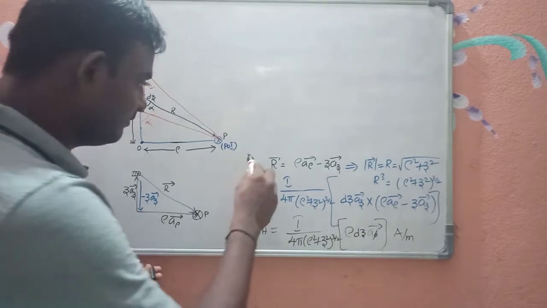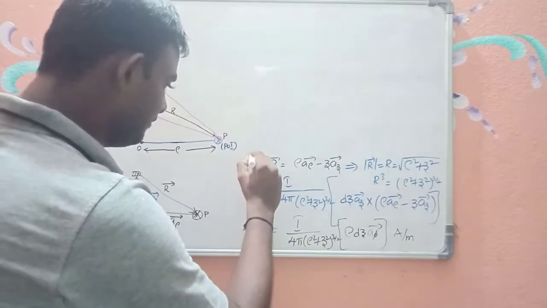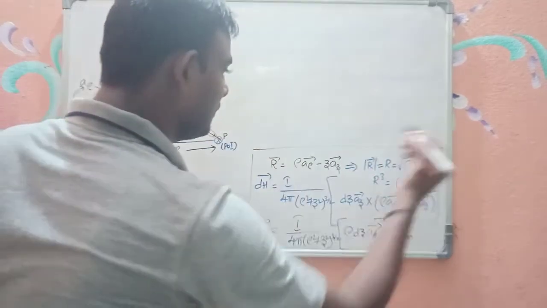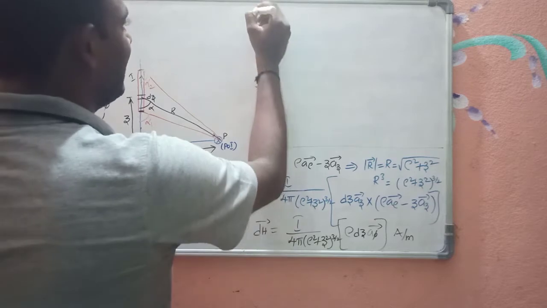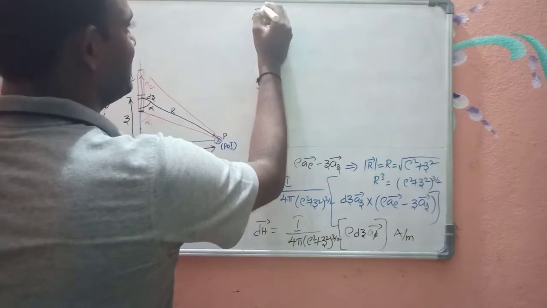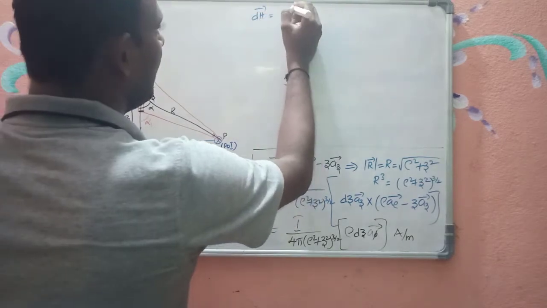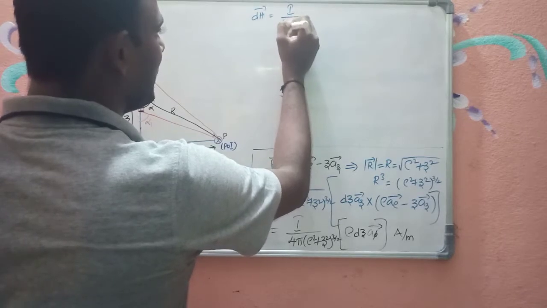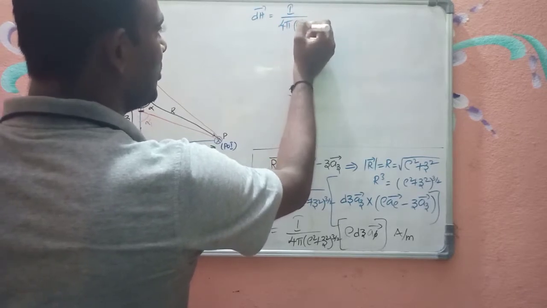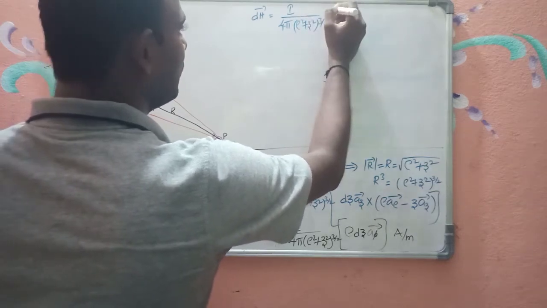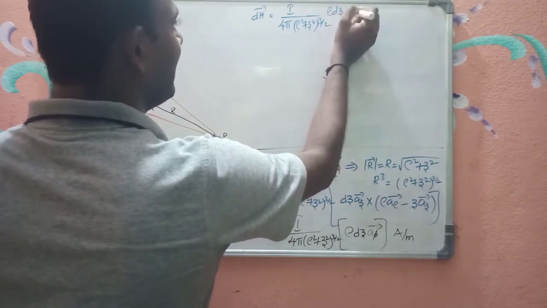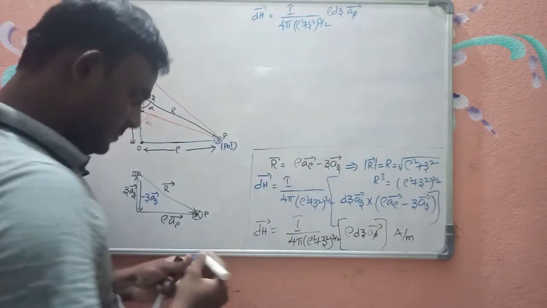Now, okay, what is dh bar? Let me write it again. So dh bar is equal to I by 4 pi into rho square plus z square whole power 3 by 2 into rho dz a phi bar, right?